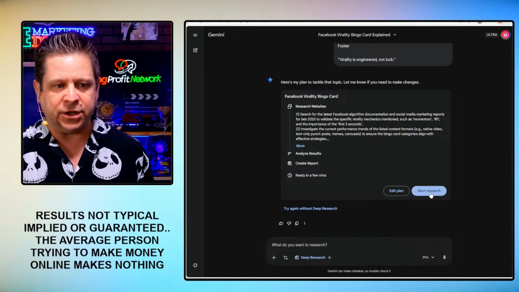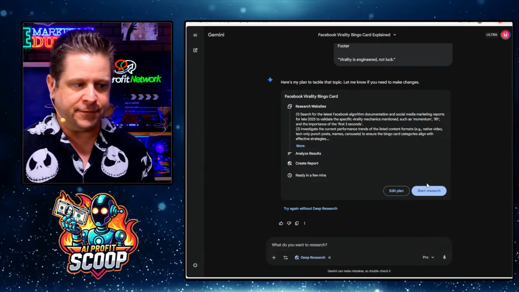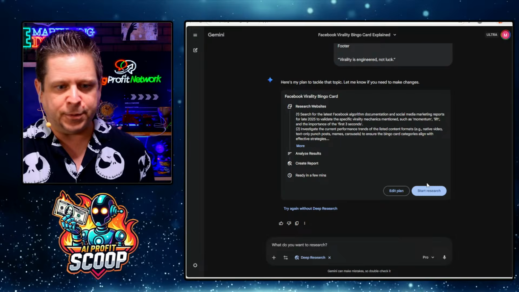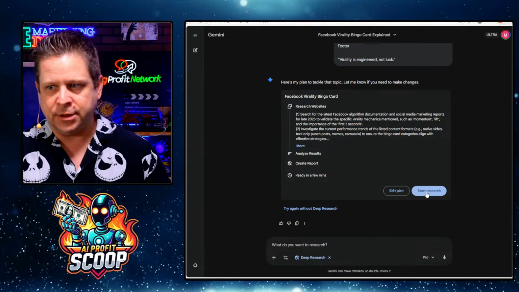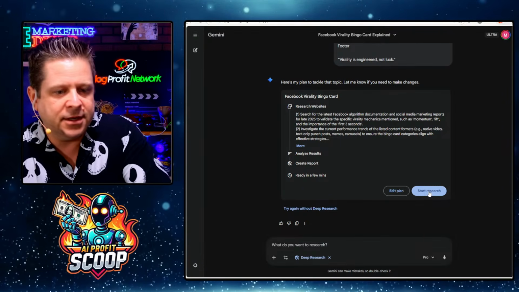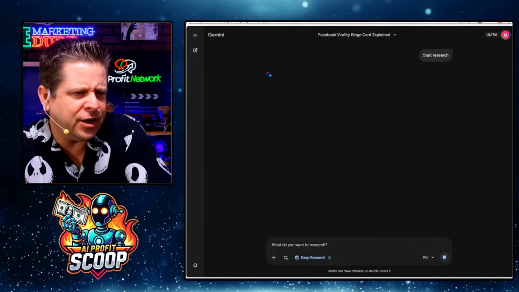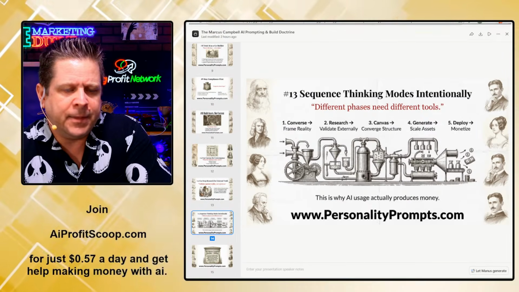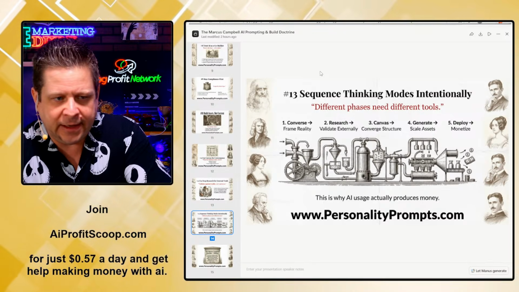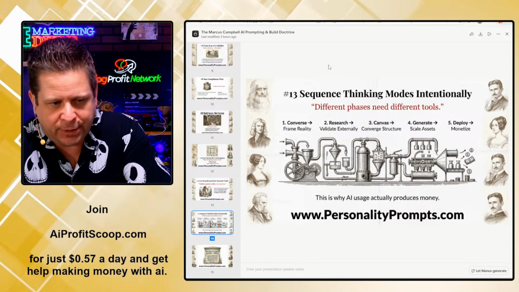Now we're going to start the research on all that stuff. Does that make sense? Where most people would just be like, oh, deep research, you know, how to take care of an elephant or whatever. And it's like, okay, yeah, fine, good. But direction is everything. Input, output, everything. If you give it bad input, you're going to get bad output.